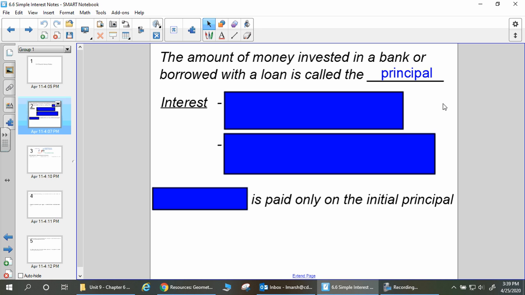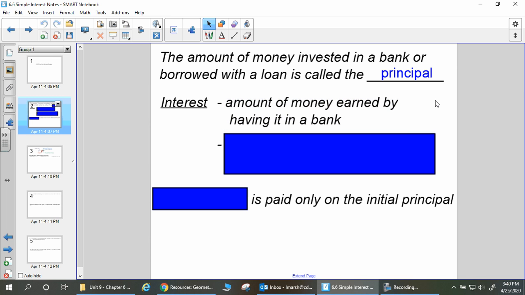Both of these two items earn interest. Okay, the issue is interest, let's say, good or bad? Well, if you have interest on an amount of money in a bank, that means you're earning it. So when I put that money in a savings account and the bank says we're going to give you this much in interest, that's basically free money they're putting in my account because I'm letting it sit there.